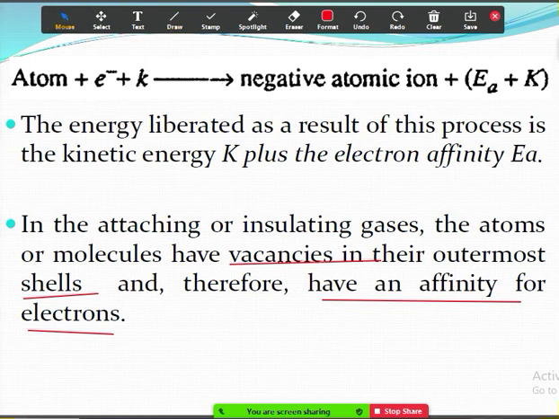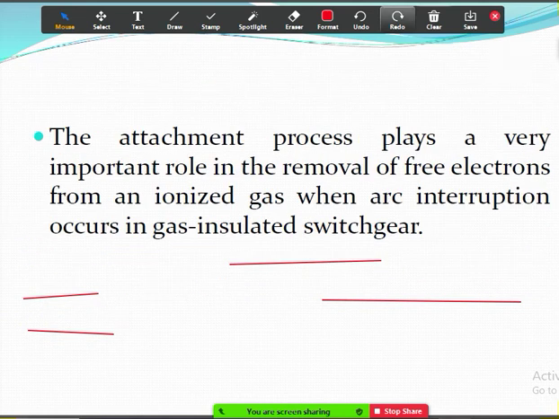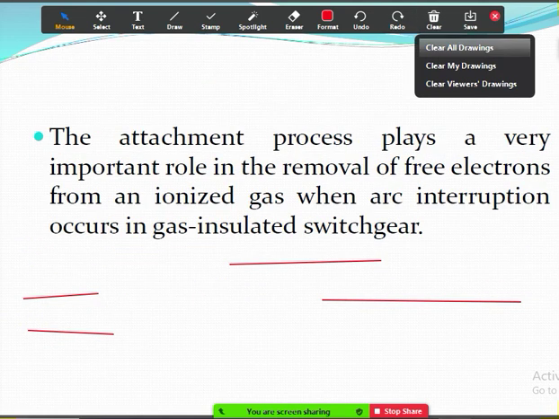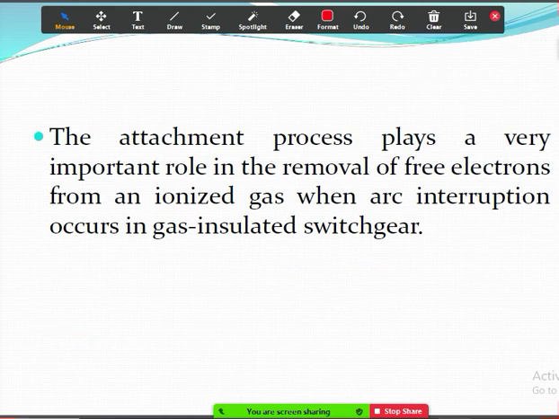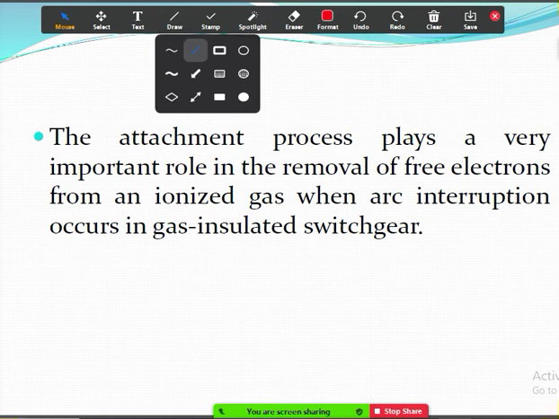And this is the equation form: atom plus electron plus kinetic energy gives rise to a negative atomic ion plus EA, electron affinity, plus K. This is one of the important properties for an insulating gas. For us electrical engineers, this is a very useful point.